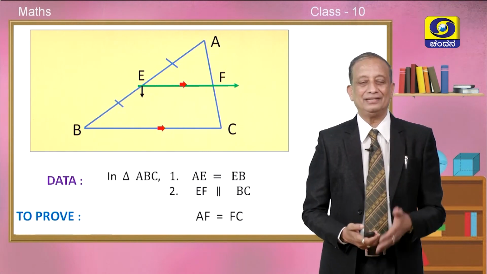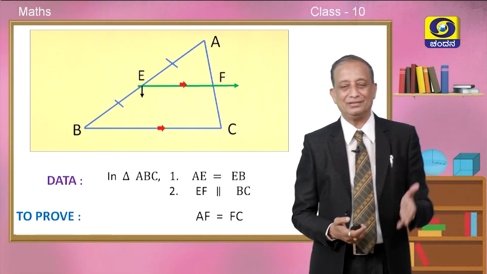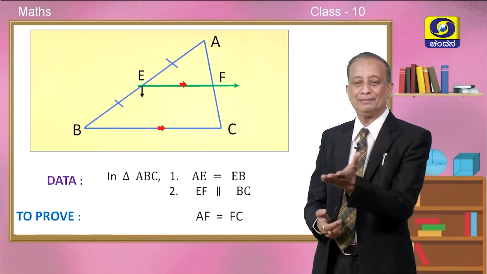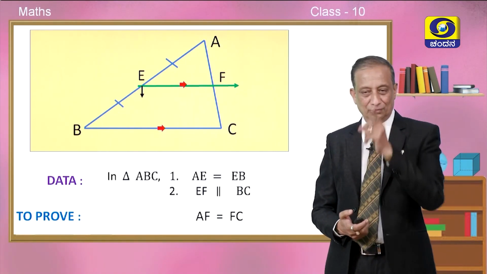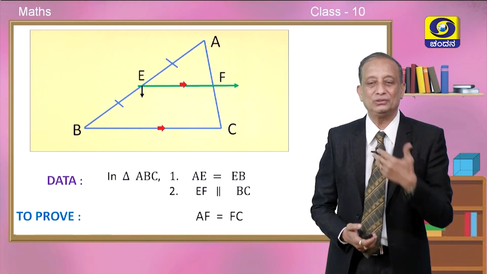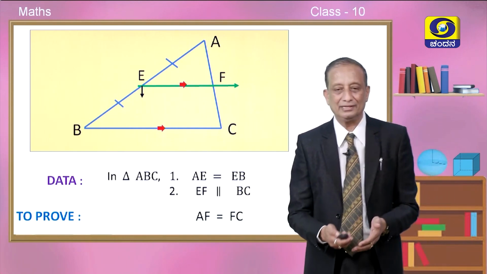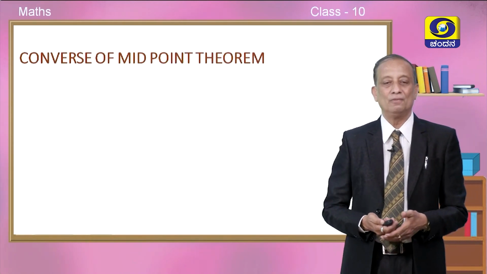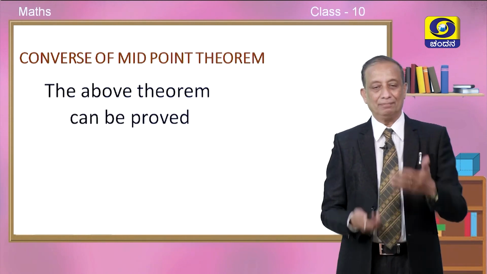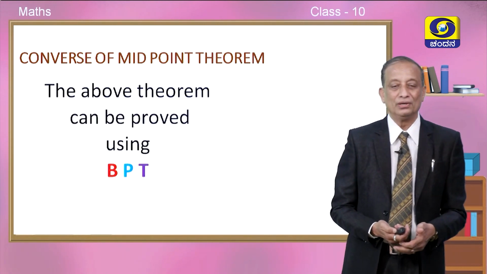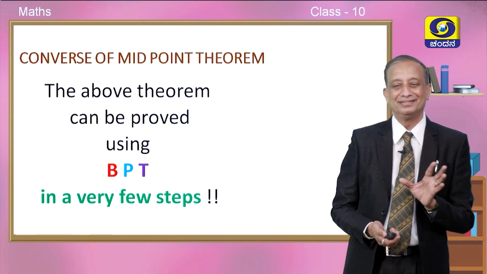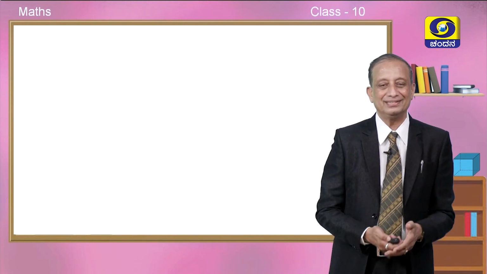So, in triangle ABC, we have AE is equal to EB, and through that midpoint, you try to draw a line parallel to BC. If you do so, that line EF is going to divide AC into two equal parts, AF is equal to FC. This is what we have to prove. This is called converse of midpoint theorem. The above theorem can be proved using BPT in very few steps, children. It is so nice. Shall we see this now?